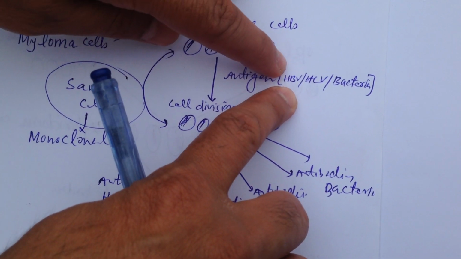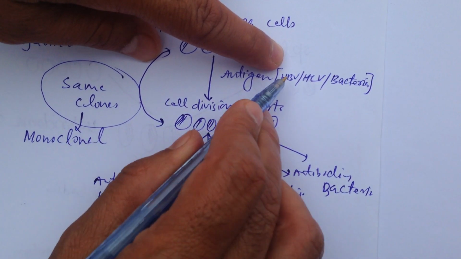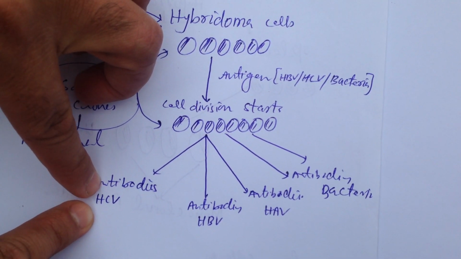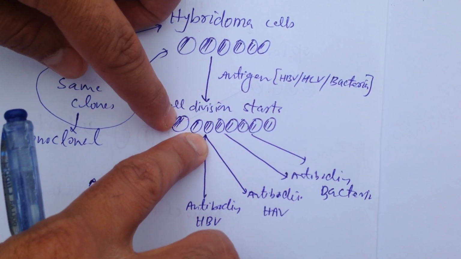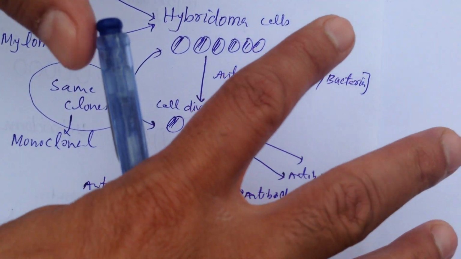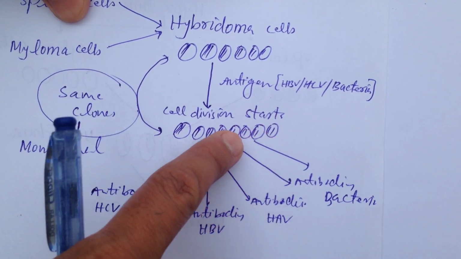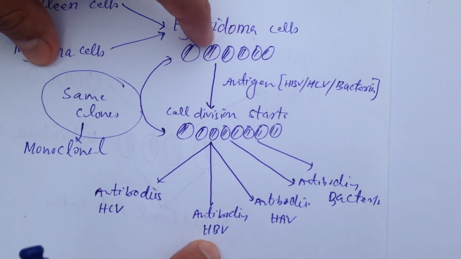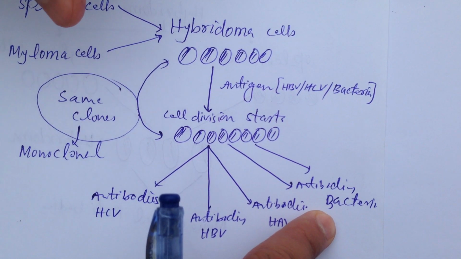Let's suppose they sense HBV, so they can produce antibodies against HBV. If they sense HCV, they have the capability to produce antibodies against HCV. If they sense bacteria, the clone cells have the capability to produce antibodies for the bacteria. The difference is here that the type of the clones is the same. The type of the clone cells is the same for all cases, whether that is for HCV antibodies, HBV, HAV, or bacteria, or any other type of antigens.